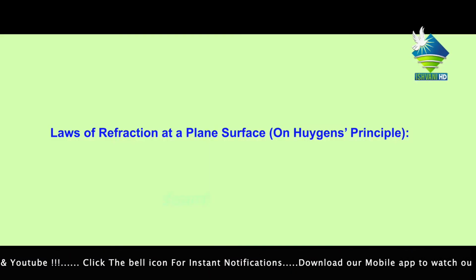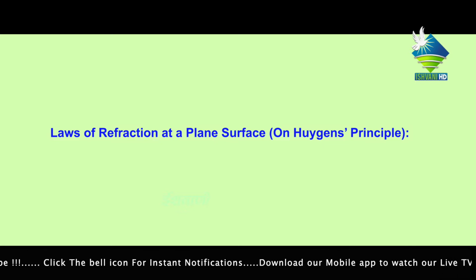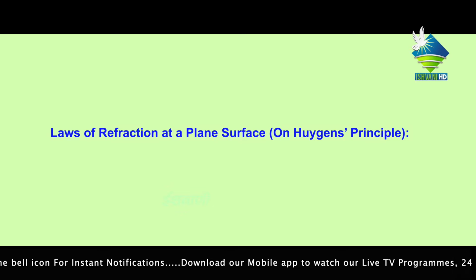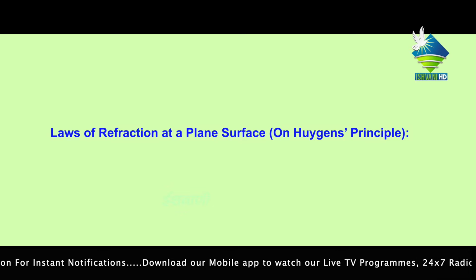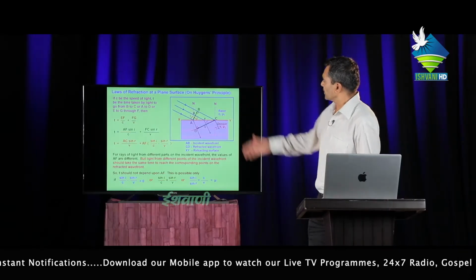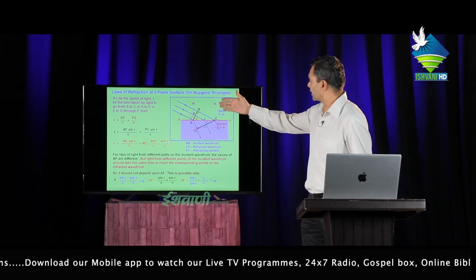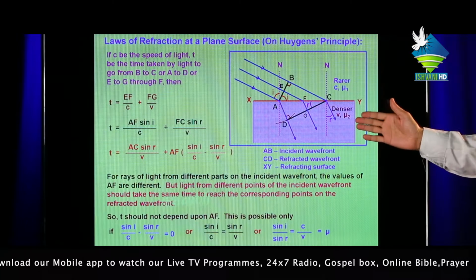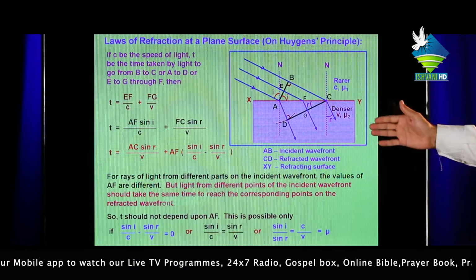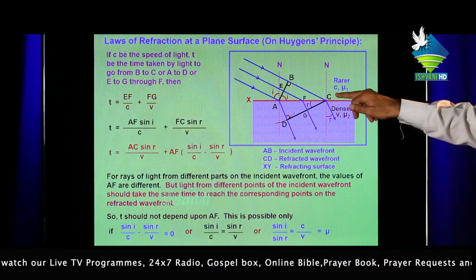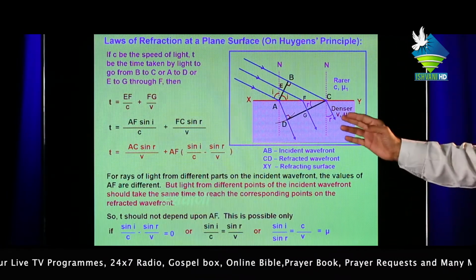Next question: laws of refraction at a plane surface on the basis of Huygens principle. In the figure, this is the rarer medium and this is the denser medium. The refractive index of the rarer medium is mu1 and the refractive index of the denser medium is mu2. The velocity of light in the rarer medium is c and the velocity of light in the denser medium is v.